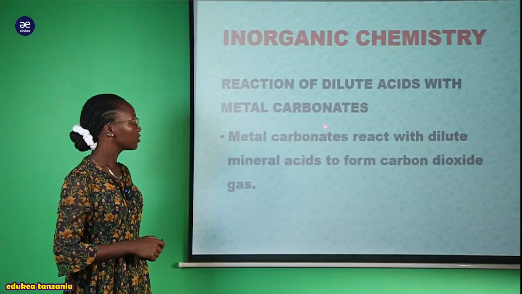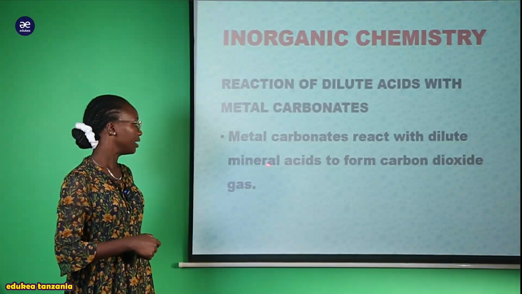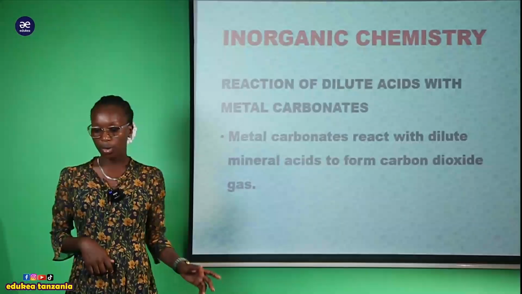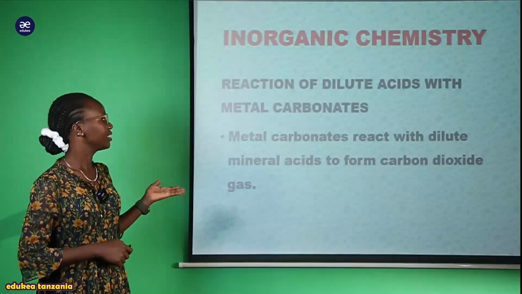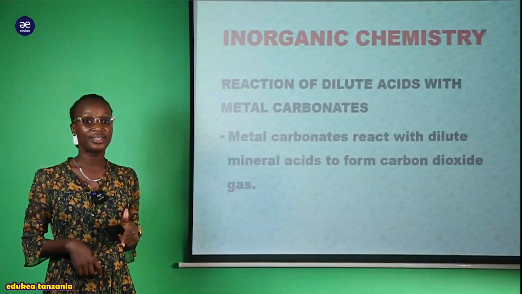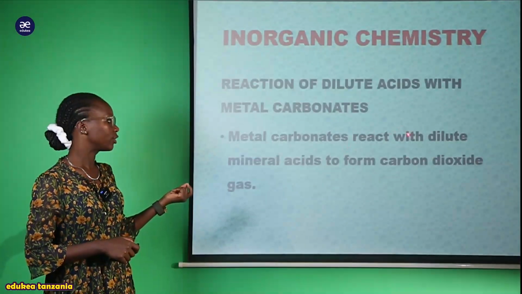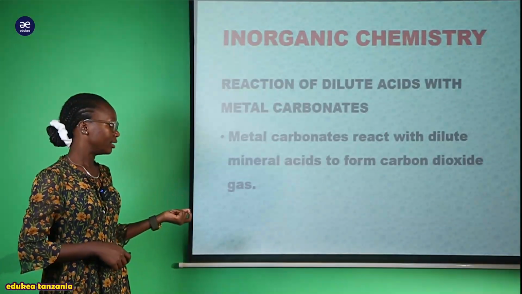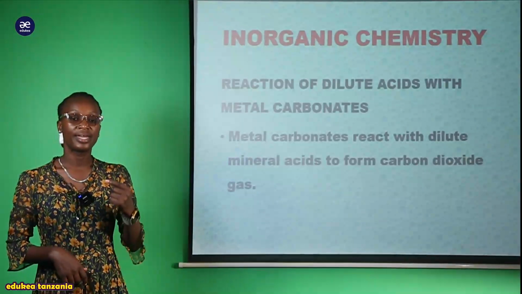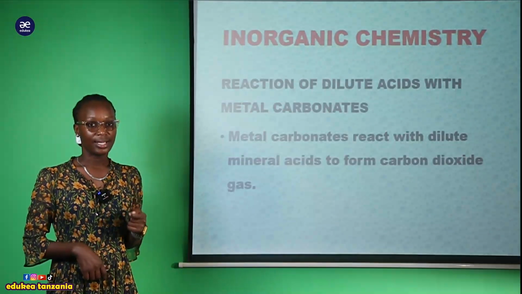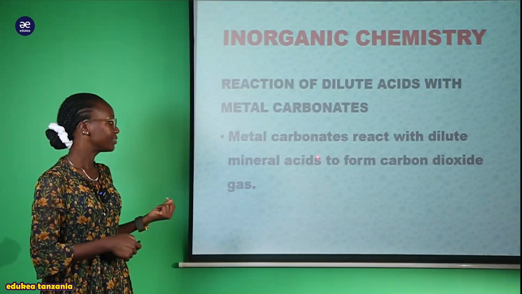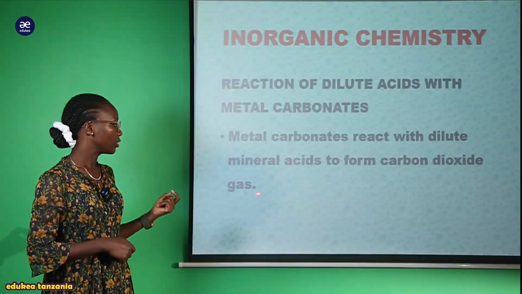It says that metal carbonate reacts with dilute mineral acid to form carbon dioxide gas. So when we come to this diluted acid, when it reacts with these metal carbonates, of course, we are going to form carbon dioxide gas. Metal carbonate reacts with dilute mineral acid to form carbon dioxide gas.